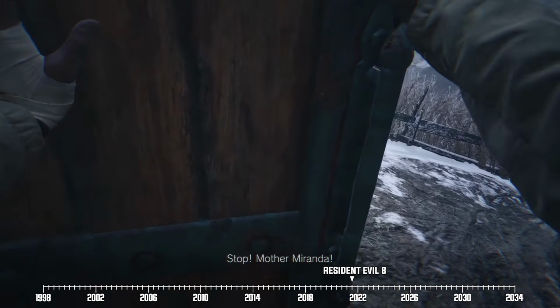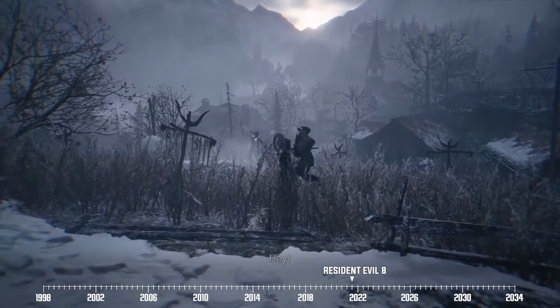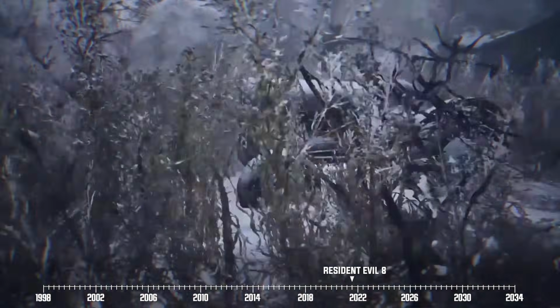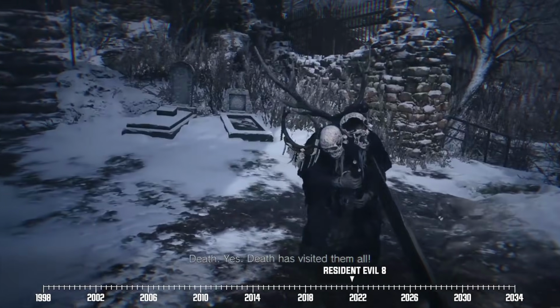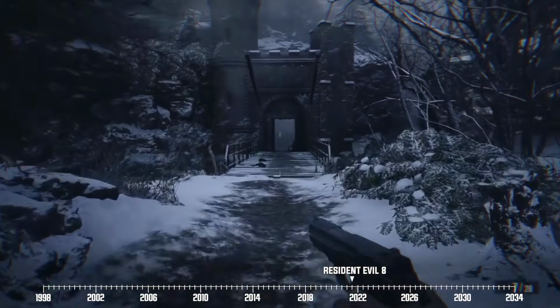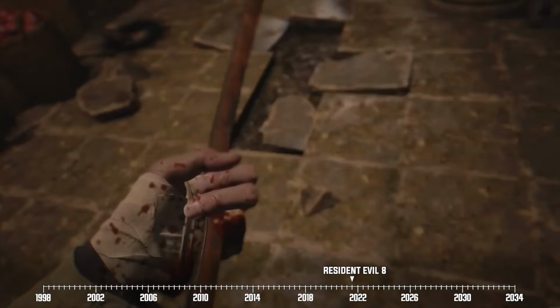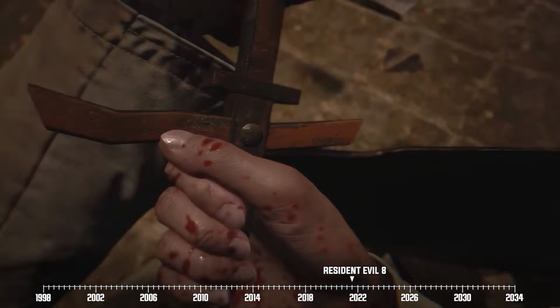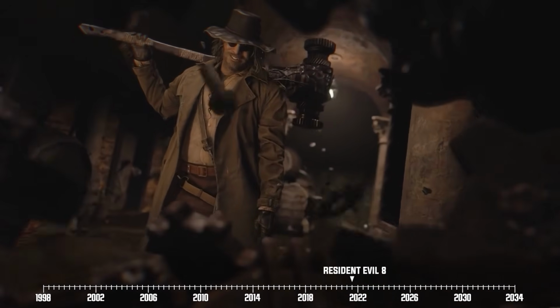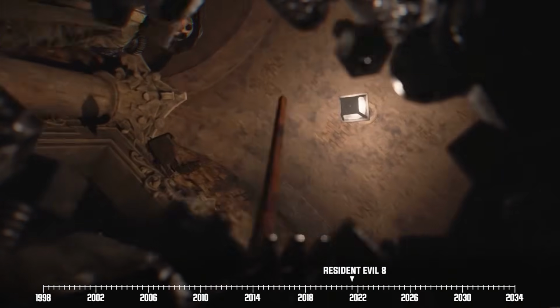To Ethan's shock, he spots none other than the village deity, Mother Miranda, murdering a man. He tries to follow her, but ultimately links up with the old crone from before. Shortly after, Ethan finally goes to the local castle in hopes of finding his daughter. Inside, it doesn't take long before Ethan falls flat on his face again when he's taken by a man with the peculiar ability to control electromagnetic fields.